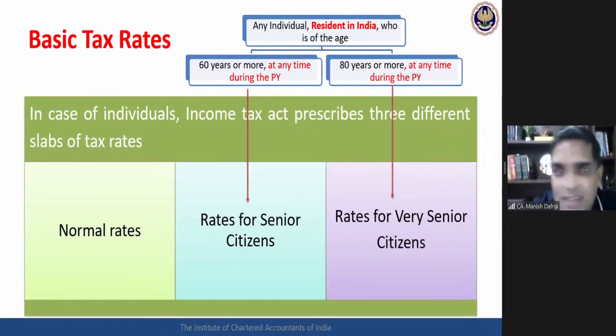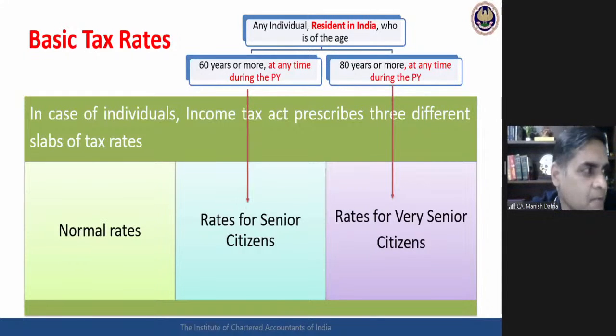It mentions 60 years or more at any time during the previous year. So it is written there. Only thing, when I study, how much it gets registered in my mind. Okay, so now see it very, very carefully, underline, highlight it: any time during the previous year.